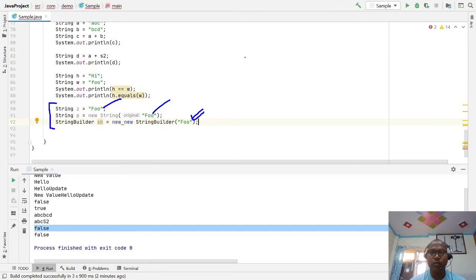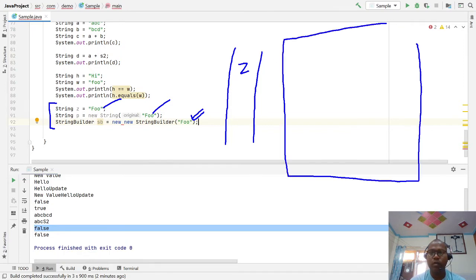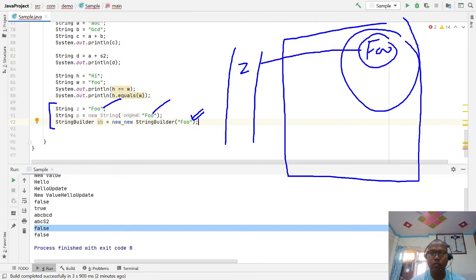Let's see how they look from a memory perspective. Whenever you create z, it is stored in the pool memory, as foo. Now z is a reference to this. The second time, whenever you create a new String with the same foo, the p reference variable is stored here, but the new keyword means heap memory, so a new object is created for foo.